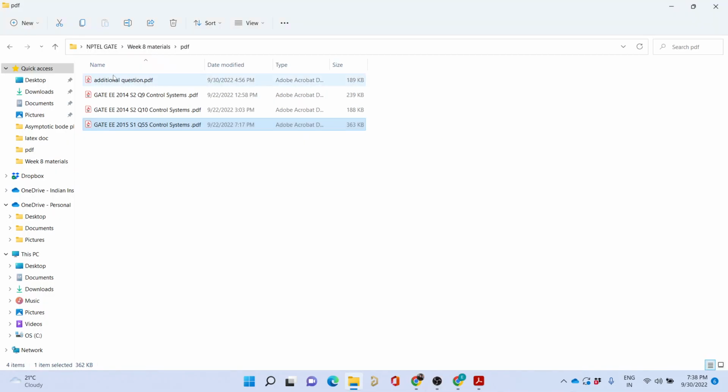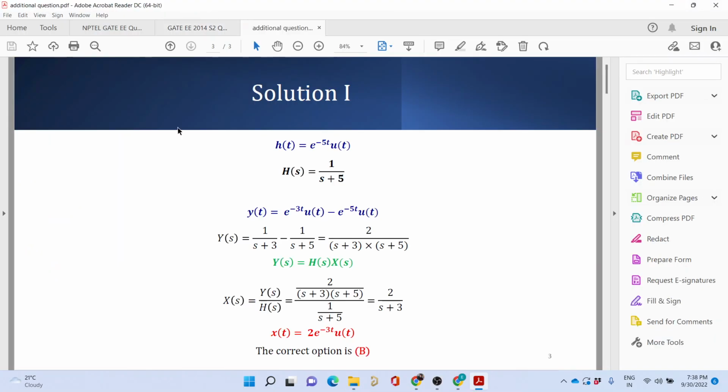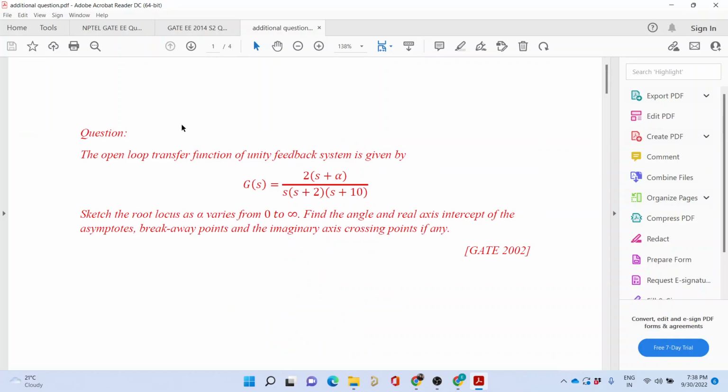Another sum I will give you. This is a very old sum. This sum appeared in 2002, but it has something that you can learn from it. So I have added this sum. You can just try this out. Okay, this is a good sum and it has some insight in it.